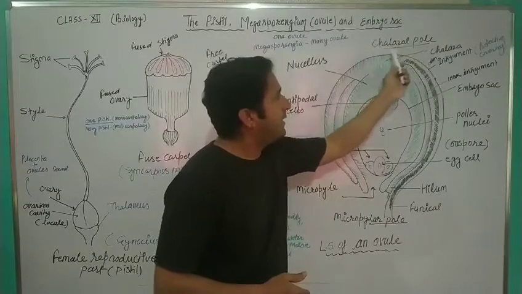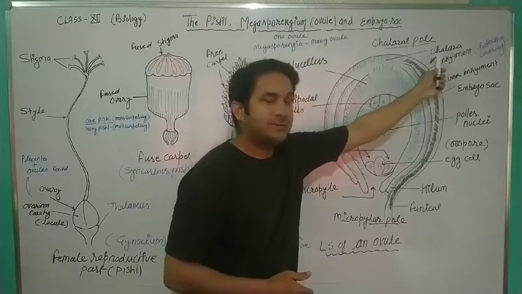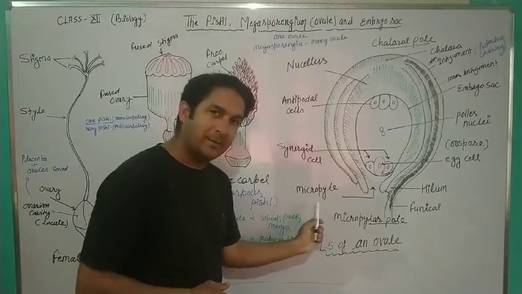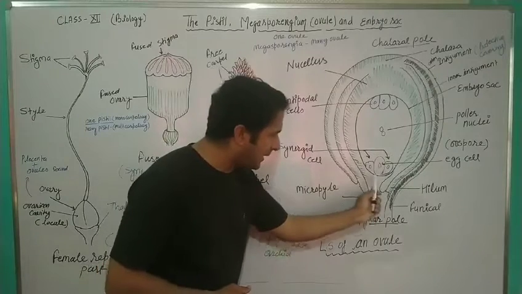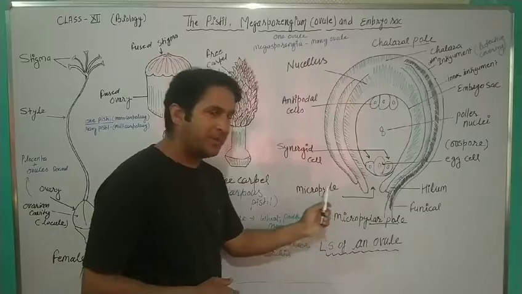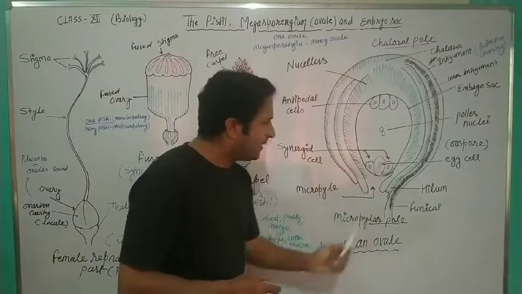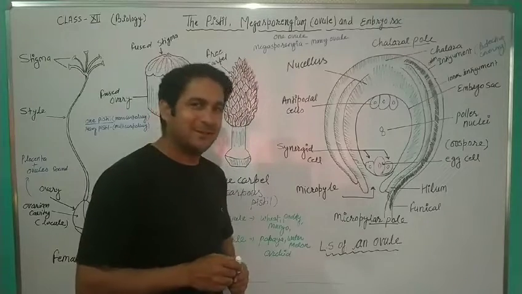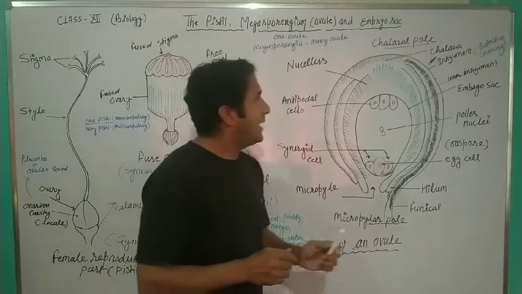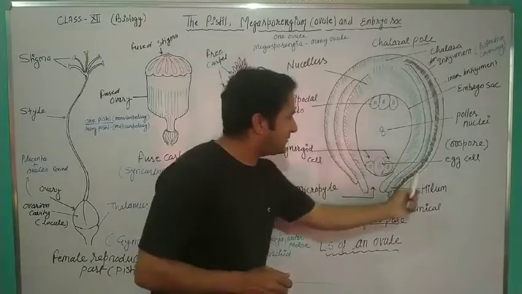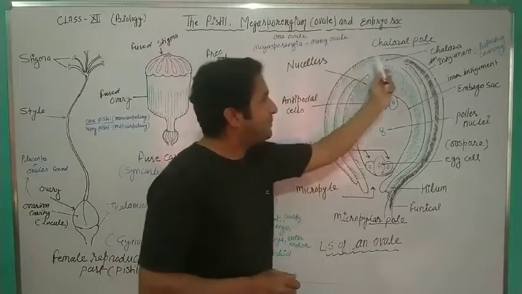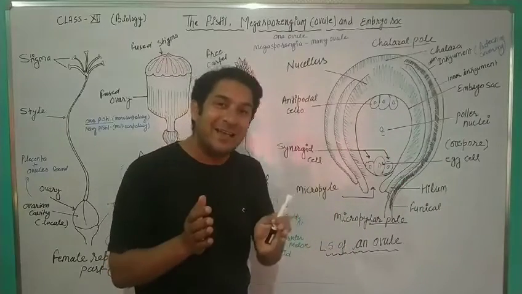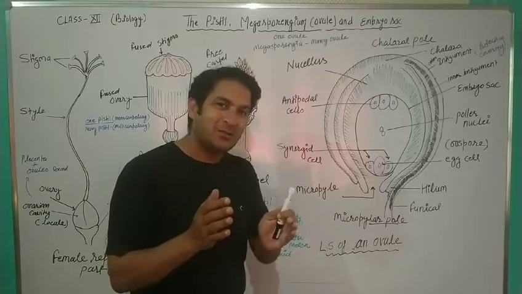The area of the chalazal pole is called the chalaza, and the area of the micropylar pole is called the micropyle. You can see a little gap here. This is called the micropyle, and this is the identification of an angiospermic ovule. Now, if you see the complete structure, it is present inside the placenta.